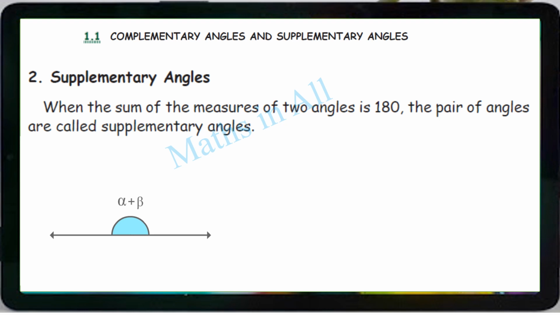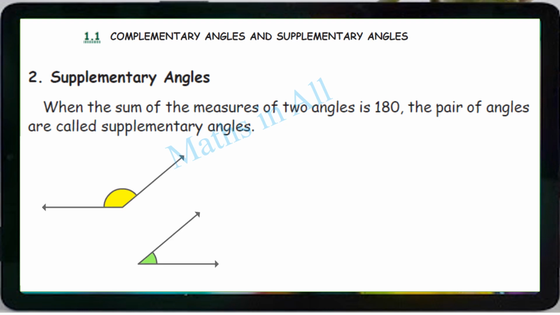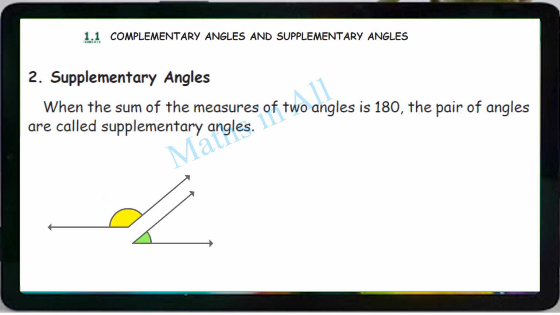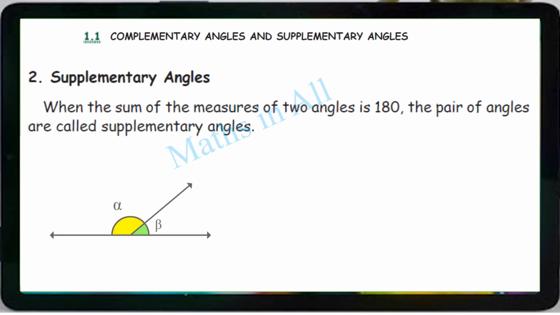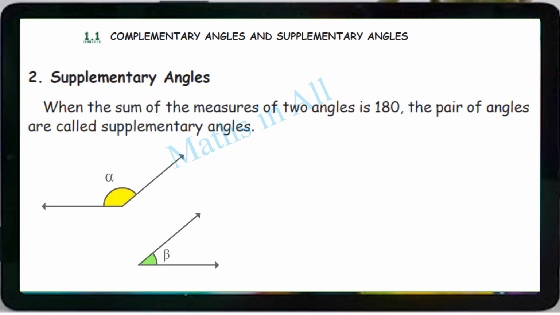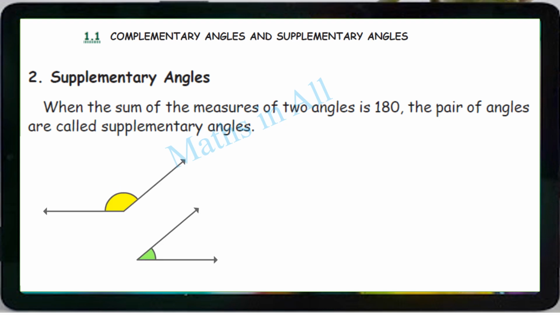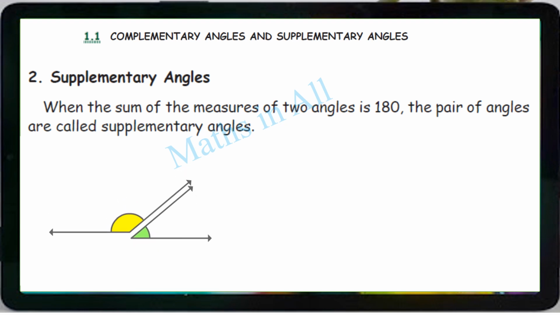Okay, see here, alpha is an angle and beta is an angle. If we add these two angles, sure we get 180 degree, right? Once again, alpha is an obtuse angle, isn't it? So it must be more than 90 degree. Beta, if you see, will be less than 90, so it's an acute angle.